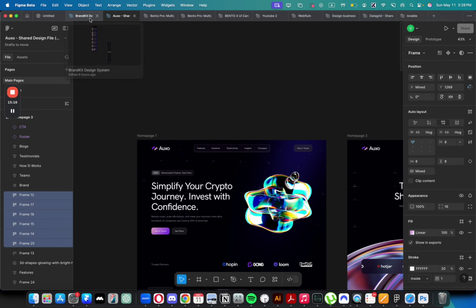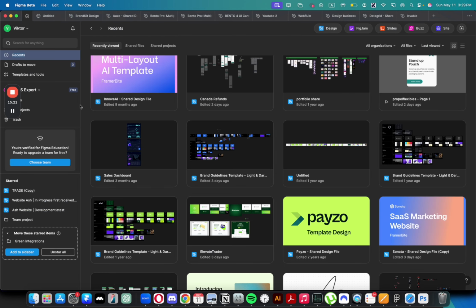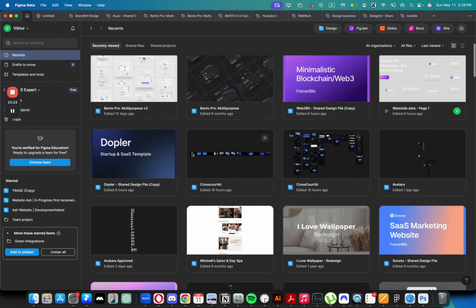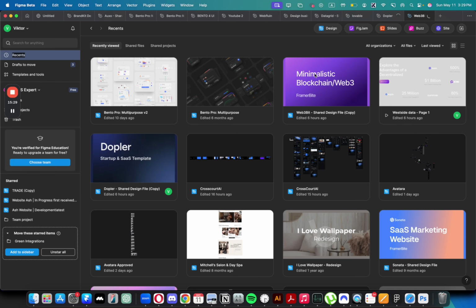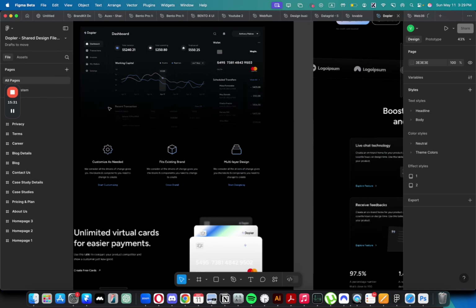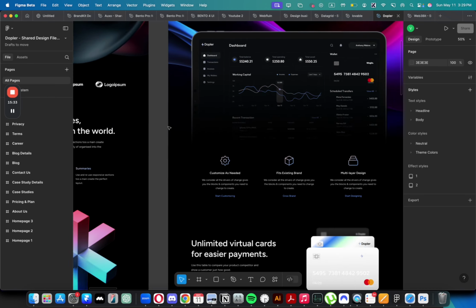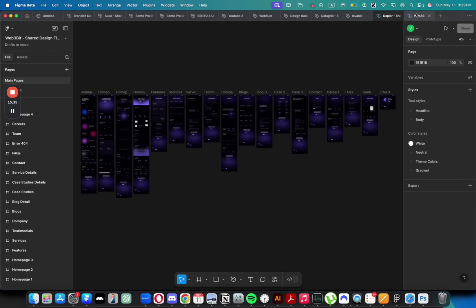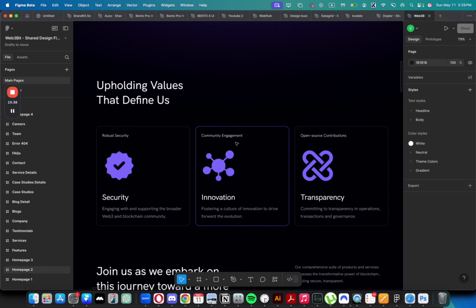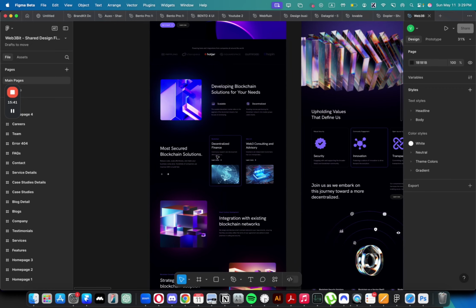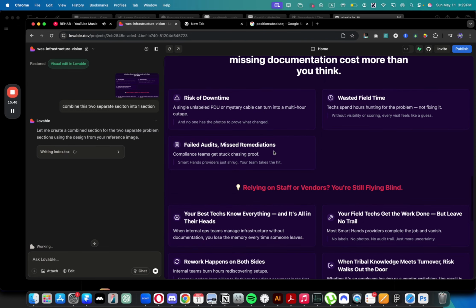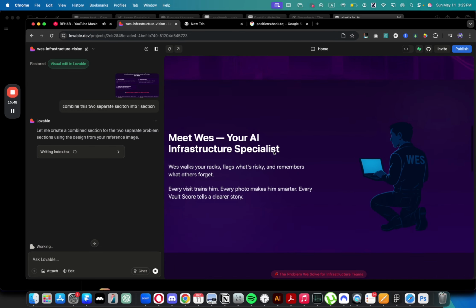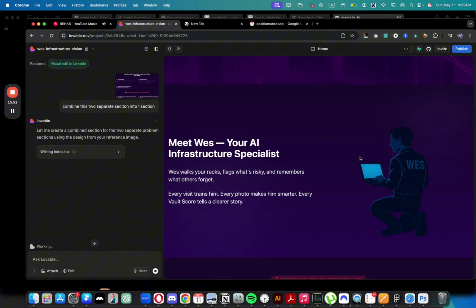Maybe I can go to this website. Let me try to remember which one that was. Maybe this, maybe this. Got a few here. Yeah, these icons are not bad, honestly. I like the gradient. Let's see what we have here. These icons are also not great. Maybe actually looking at this now, maybe they can work, but I can just make them larger. So we have something similar to that option. But yeah, first let's see what they're gonna do here.